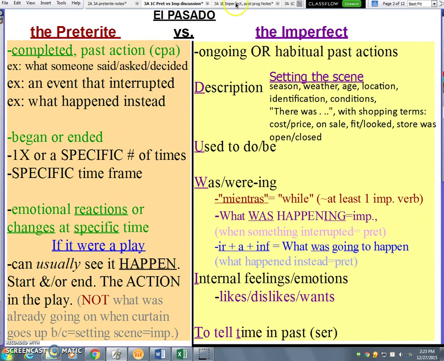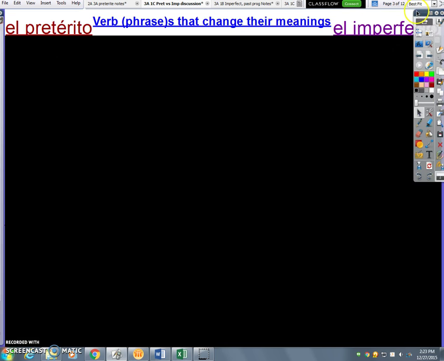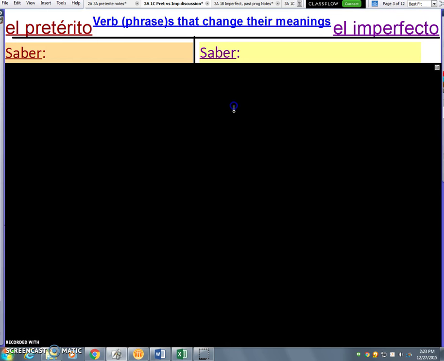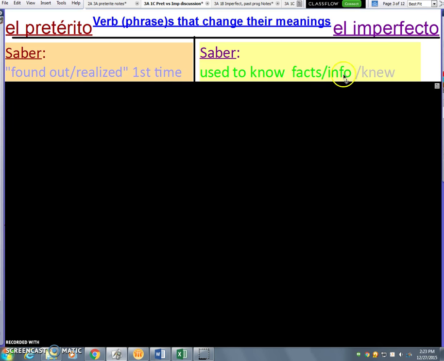Okay, so the new information that we need is to talk about certain verbs that change their meanings. So, saber is one of them, and it changes its meaning because in the imperfect, it is used to say what someone knew or used to know when it pertains to facts or information, but for the preterite, you have to turn it into a one-time thing. So in the preterite, it means found out or realized for the first time. So depending on what you want to say depends on which tense of the preterite and the imperfect you will use.